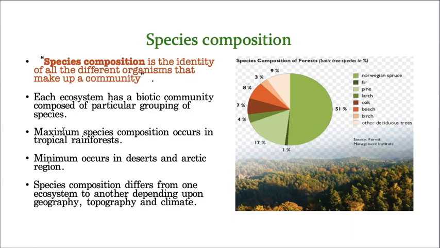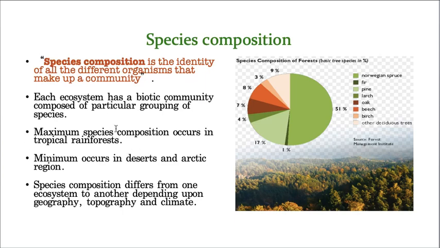And a very important point: maximum species composition can be seen in tropical rainforests, because all the conditions are freely available, like good temperature, a nice water supply, and sunlight.